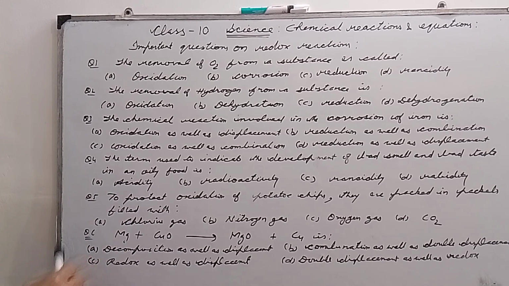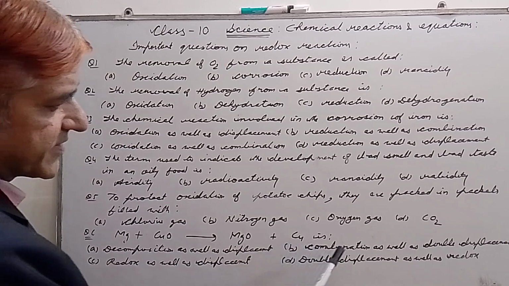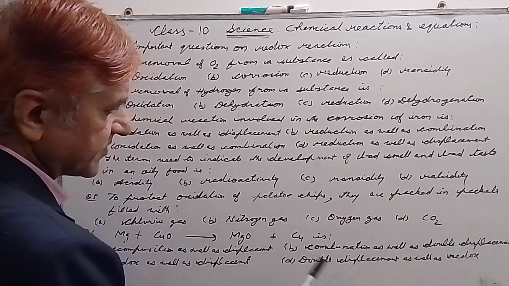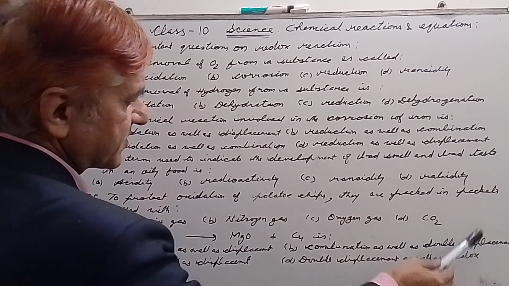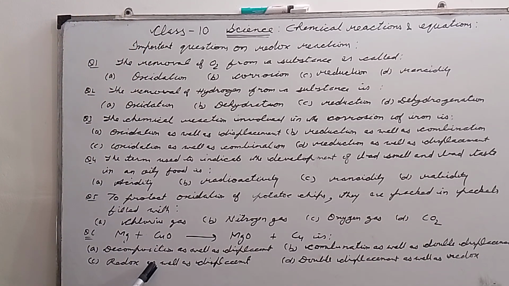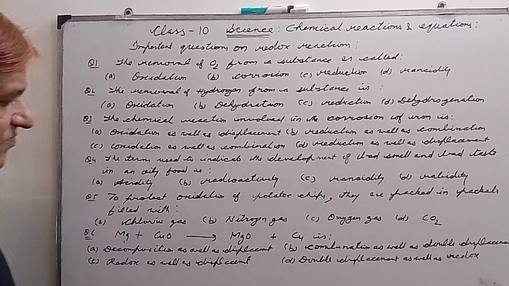And my dear students, the last question for you is: magnesium plus copper oxide is equal to magnesium oxide plus copper. The reaction is, option A is decomposition as well as displacement reaction, B is combination as well as double displacement, C is redox as well as displacement, D is double displacement as well as redox.